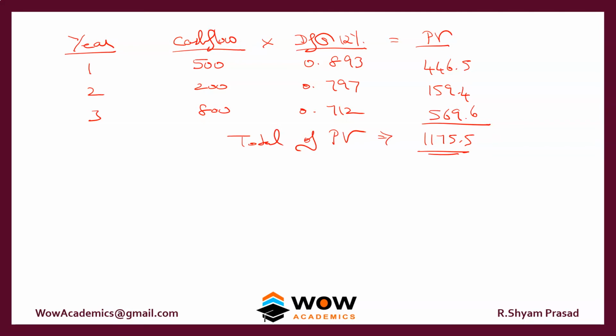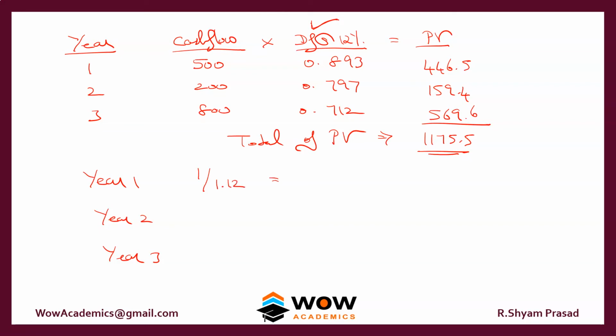So should we always look at the discounting factor table or the present value table and get the numbers like this? The answer is no. There is also another way to do it. For year 1, year 2 and year 3, take the number 1 divided by 1.12.